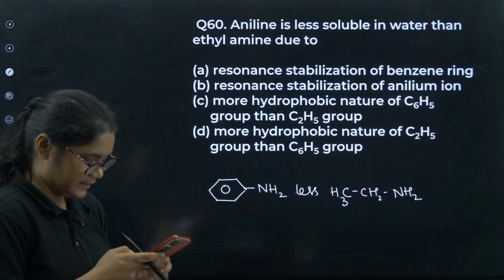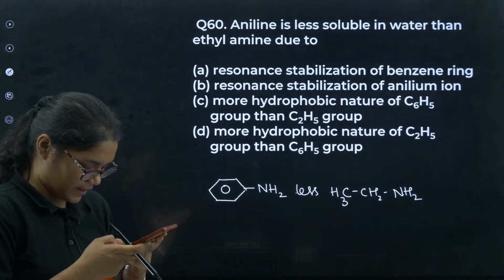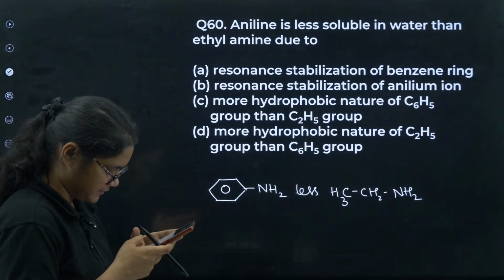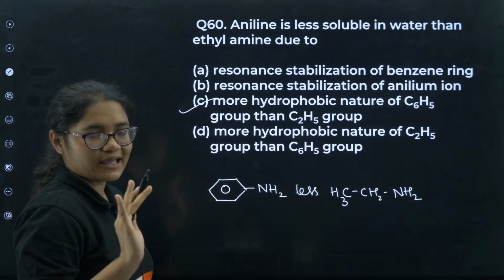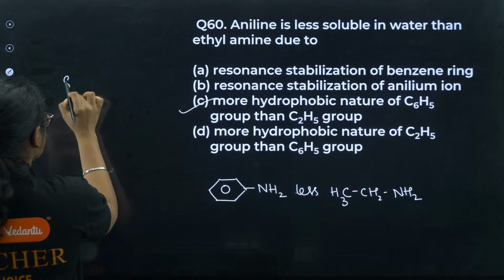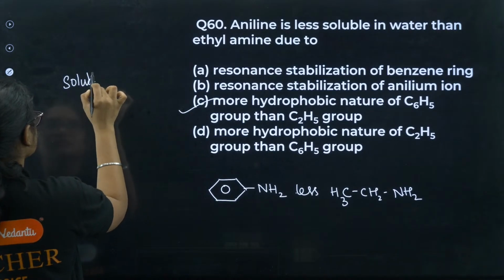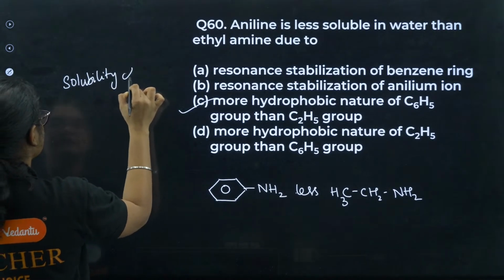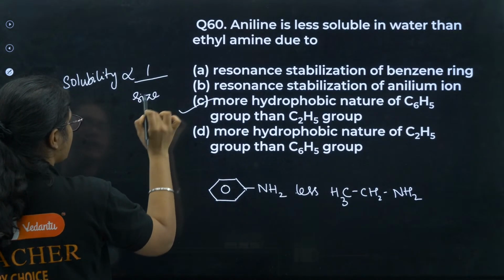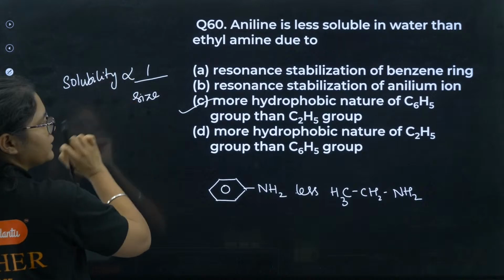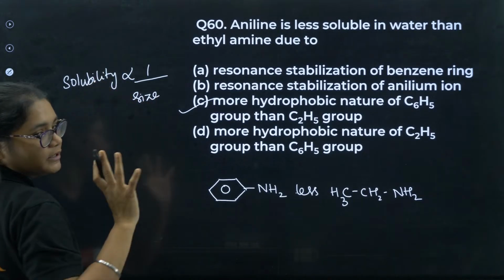For 60, yes, correct answers have been given here by some of you, and some have given wrong answers. It is C. Now see, solubility is inversely proportional to size. If size is big, solubility will be less. If size is less, solubility will be more.